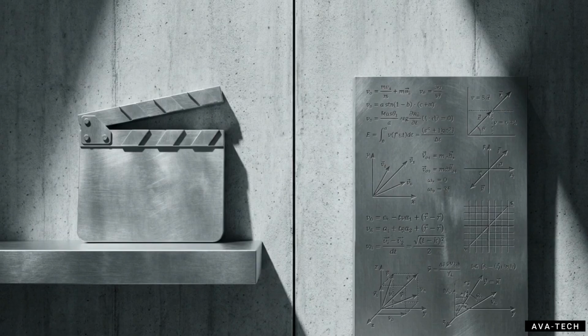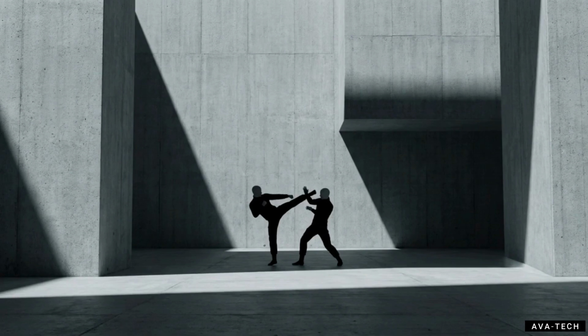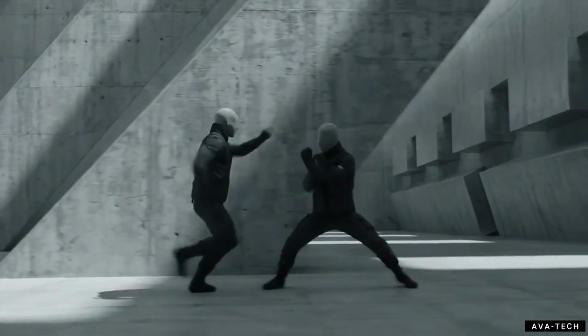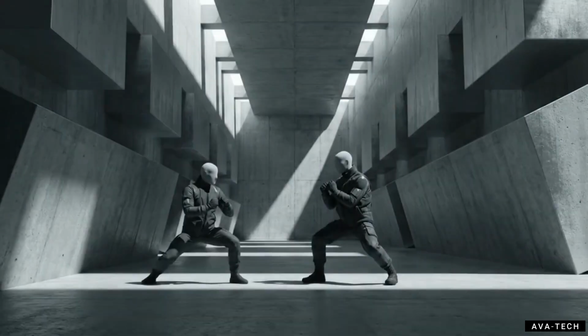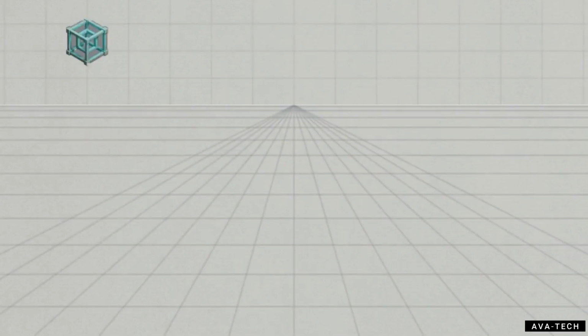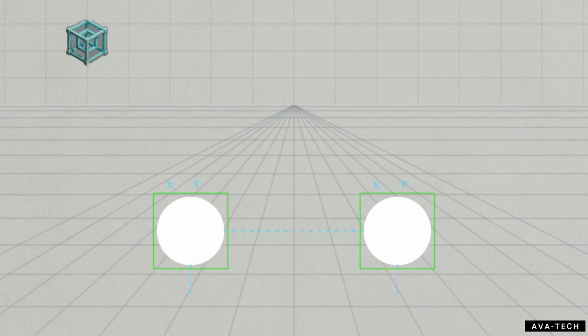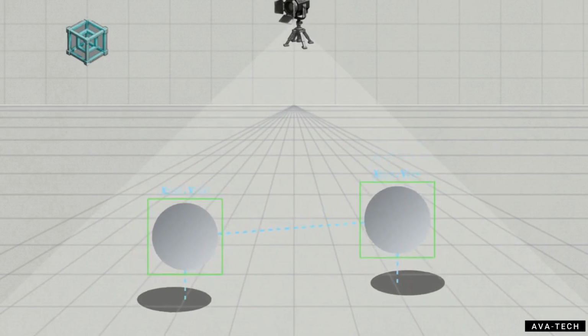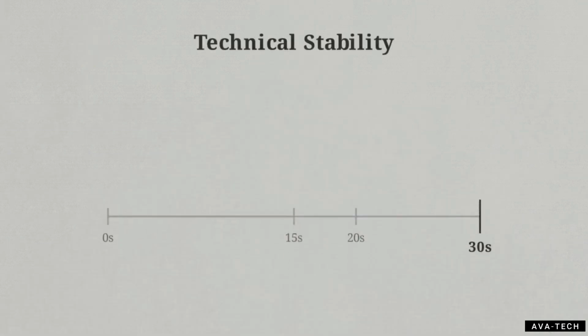The hardest technical hurdle for any AI video model is maintaining physical logic during fast, complex movements. Seedance 2.5 is built to keep characters consistent, even through high-action fight scenes. Even when the motion is fast, the physical contact remains solid, and the characters' features don't morph into one another. The model handles these interactions by tracking the spatial relationship between moving objects and the surrounding environment, which helps keep shadows and depth consistent throughout the sequence.